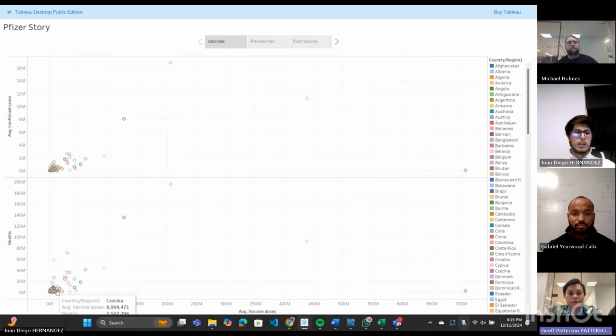And in the deaths scatter plot, we can see basically the same outliers. Now we're gonna proceed to the story to see the pre-vaccine data.